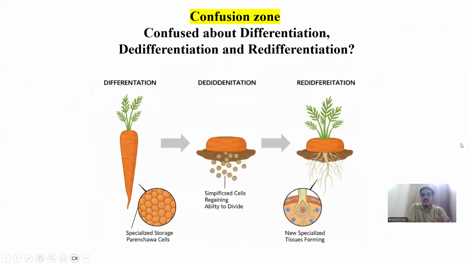Okay, so now this is the confusion zone for many students. This is the major confusion zone. Why is it a confusion zone? Because students tend to confuse differentiation, de-differentiation, and re-differentiation. These three terms are a little confusing for students, but a lot of questions are asked from this topic itself. So it is important to understand, and I'll explain what it is.